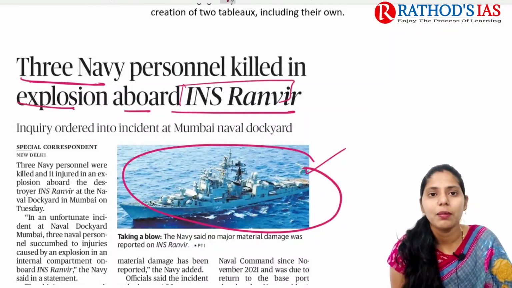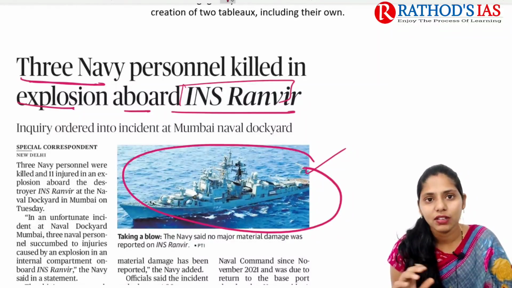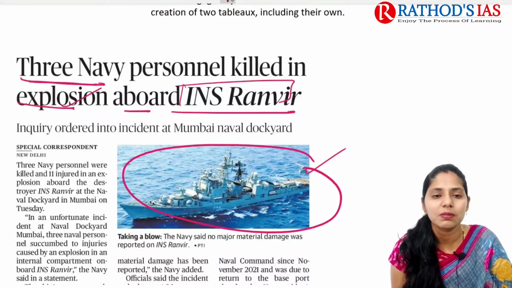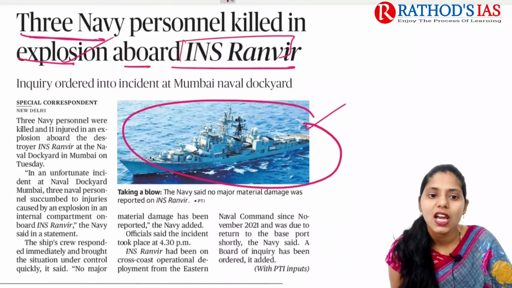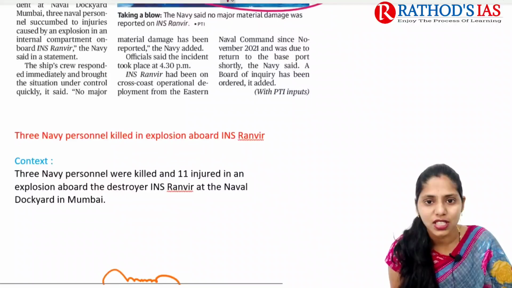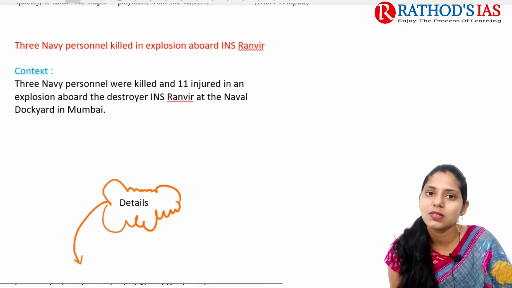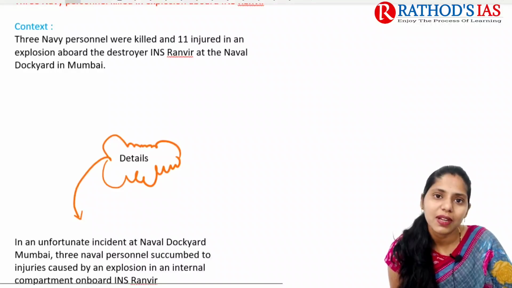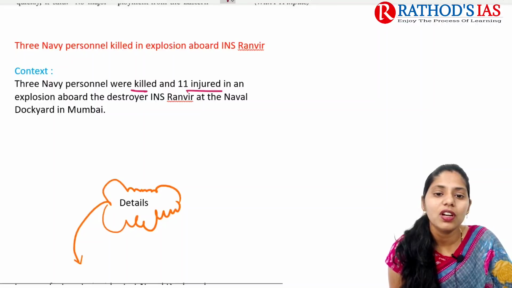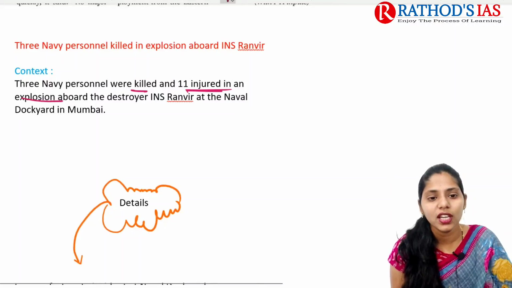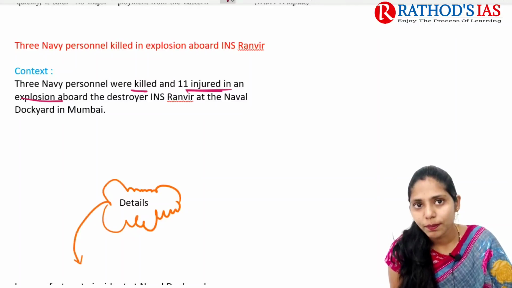So what happened is that in one internal compartment, the blast or explosion mainly happened, which led to the killing of 3 naval personnel, and 11 people were injured in this event. So this article is important from a security point of view, which mainly comes in GS paper 3. And if you see the context, it mainly says that 3 Navy personnel were killed and 11 were injured in this explosion on INS Ranvir, in the naval dockyard in Mumbai.